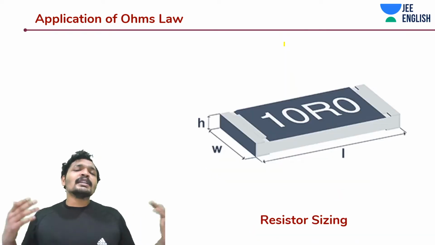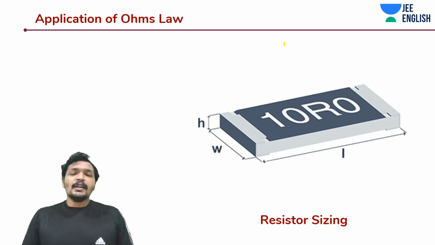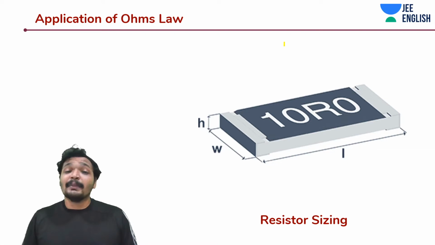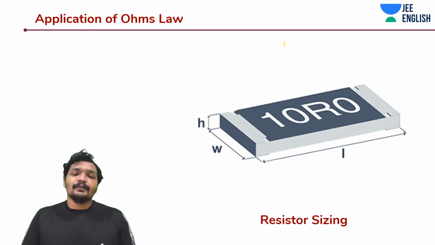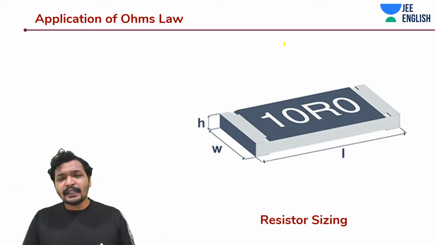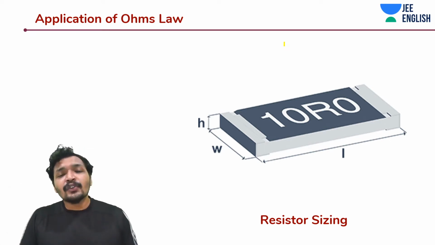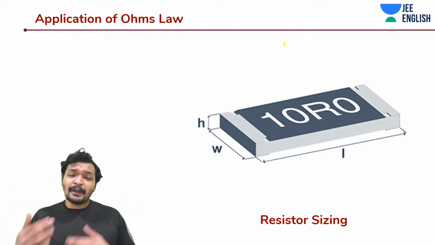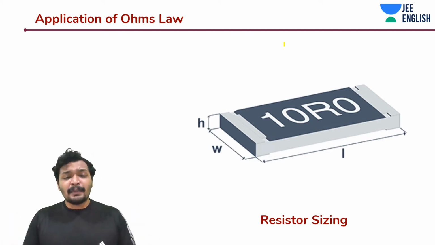And what about the resistor design, guys? You know that the resistivity is a material property, but resistor is not a material property. You can alter the height, width, length of a conductor to design the required kind of resistor that you need. Pretty interesting concept. I told you in the beginning, Ohm's Law is applied so much in our real world and makes use of concepts that can be applied in our real world.